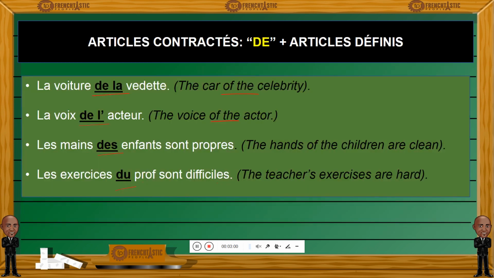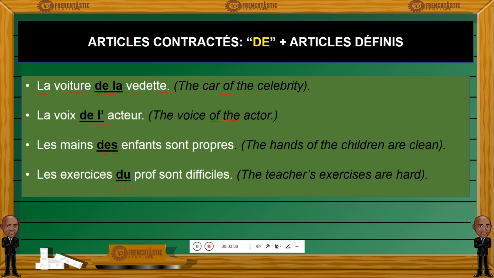So let's look at the first sentence, for example, la voiture de la vedette. So the car of the celebrity. De la here is a contracted article which shows us that the car belongs to the star, the celebrity. So we have voiture and we have vedette. In order to establish a relationship of ownership, we use de la here. Ownership and possession, that's what a contracted article will allow you to do.